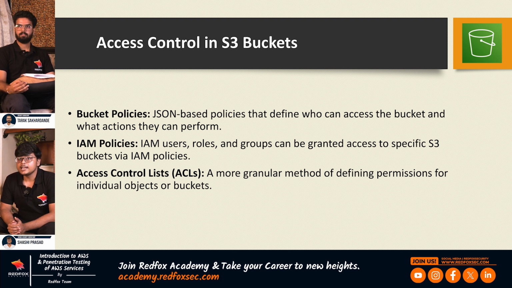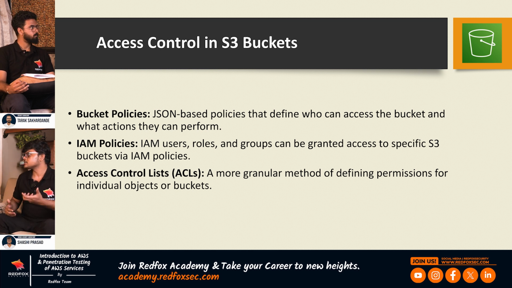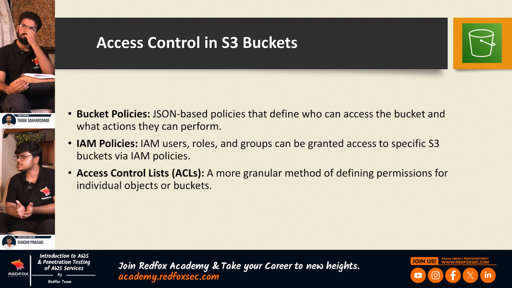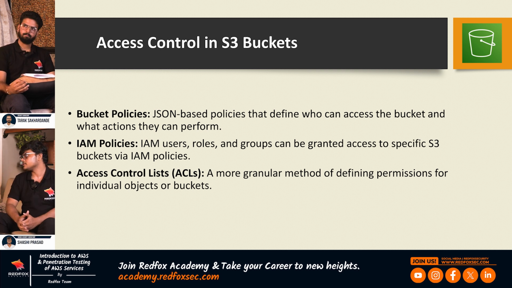Then finally we have access control lists. They are used to provide granular permissions to the buckets or to the objects. When AWS started with the S3 service, this was the only access control offered by AWS, but it is now a legacy access control method. These are still in use, but the major ones, how we set things up nowadays, are bucket policies as well as IAM policies. And this is where misconfigurations can happen.